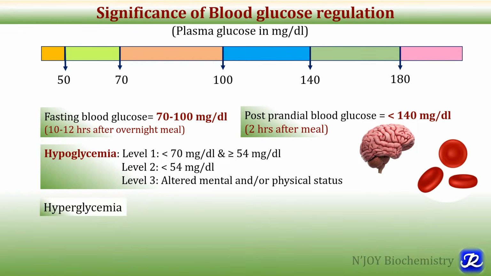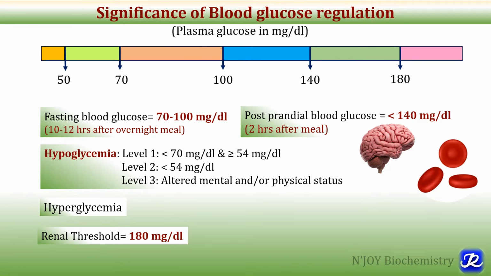Now what is hyperglycemia? When blood glucose concentration is more than the normal range, it is called hyperglycemia, and when blood glucose concentration reaches 180 milligram per deciliter, after this range it starts appearing in the urine, because normally all blood glucose is filtered by the kidney but it is completely reabsorbed.